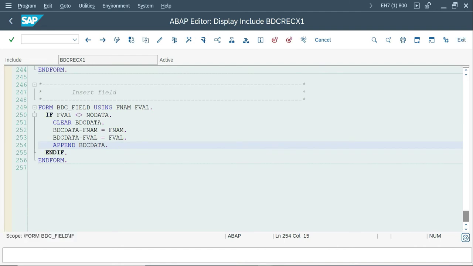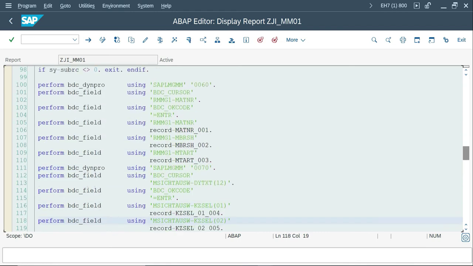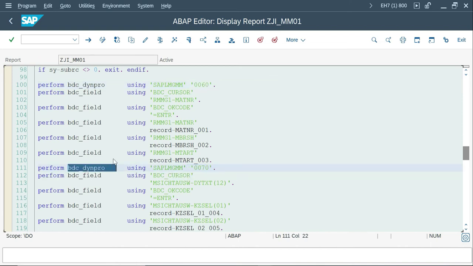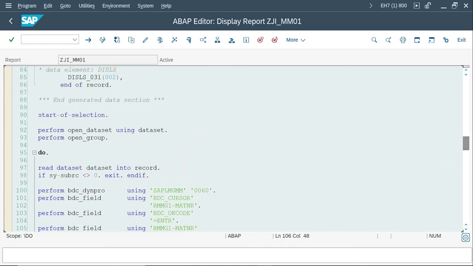Then go back, it's BDC data. The same way they mentioned dyn field and everything. Whenever there is a change in the first 2 or 3 fields, especially 2 fields, then again they start from here. The screen number is getting changed, 60 here and 70 here. So again they have to use those 3 fields: the program, screen and screen number. And here they get the information. Now go back here.